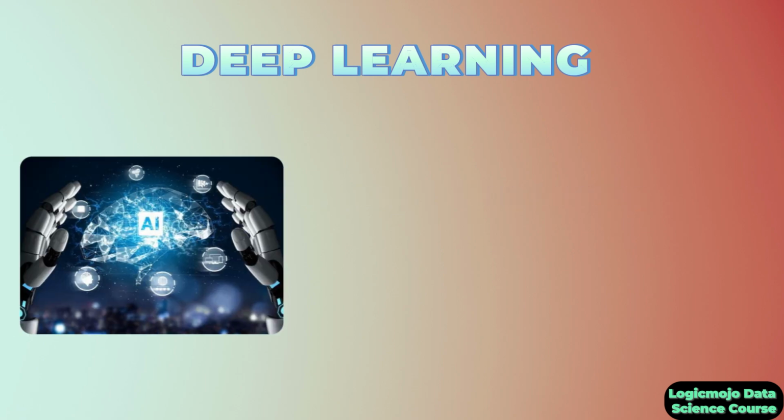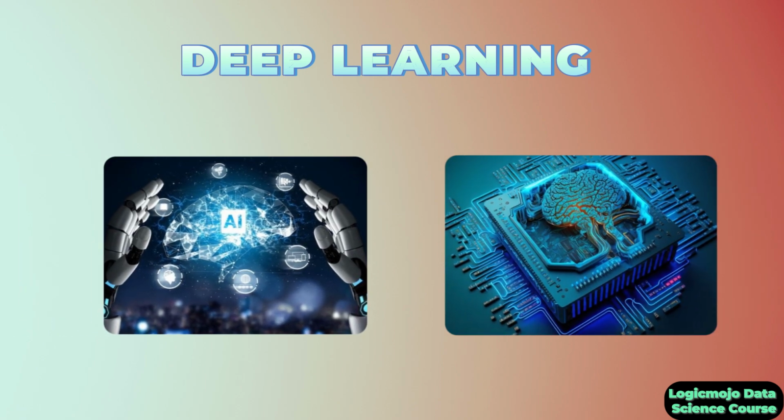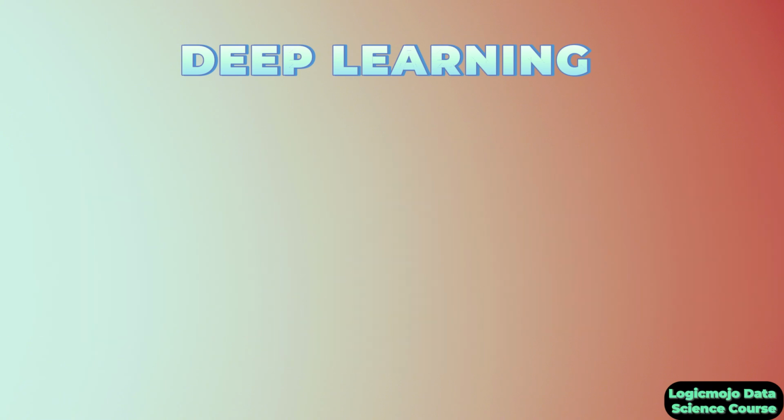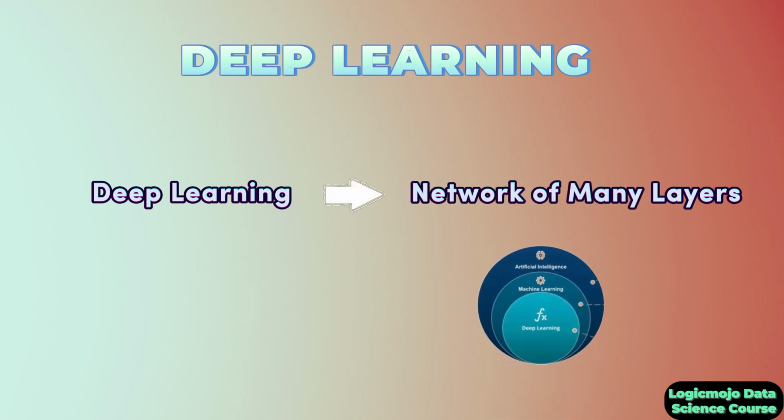So basically from AI, we got machine learning, which is a subset of AI. Similarly, deep learning is a subset of machine learning itself. So it's a very complex topic. This technology of deep learning is deep, right? Because it has many layers. That's why we call it deep learning. So deep means it has a network of multiple layers.